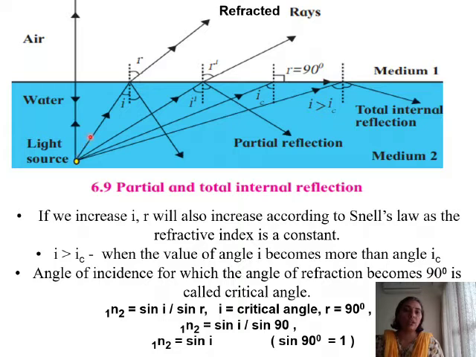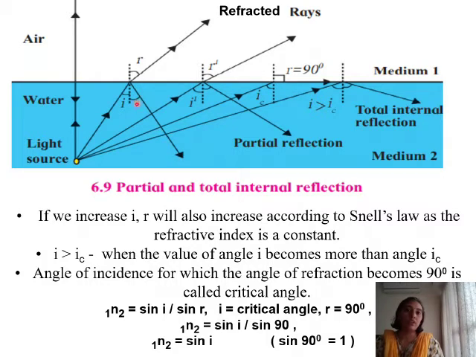Now the first ray, here this is the incident ray, this is the refracted ray. So a ray of light that is traveling from the denser medium is going into the rarer medium. Here this is the normal, and the ray of light is going away from the normal. We can see this because the speed of light is increasing. This is your angle of incidence. This is your angle of refraction. But as we studied earlier, some part of the light gets reflected back into the denser medium. So here we have some part of light getting reflected back into the denser medium.